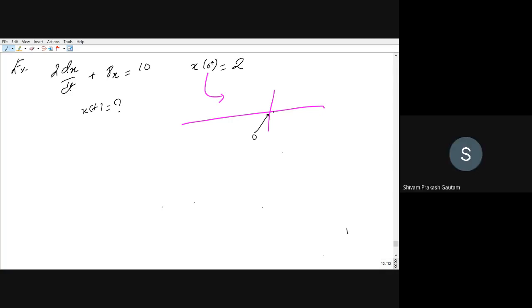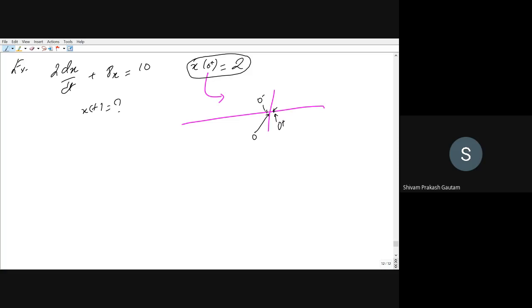What does 0 plus mean? 0 plus means very close to 0, but not at 0. And this side can be referred to as 0 minus. It is again very close to 0, but not 0. Right? What is the condition at 0 plus, and what is the condition at 0 minus? Right now, what has been provided to us is 0 plus. So this is very close to 0, but not exactly at 0.